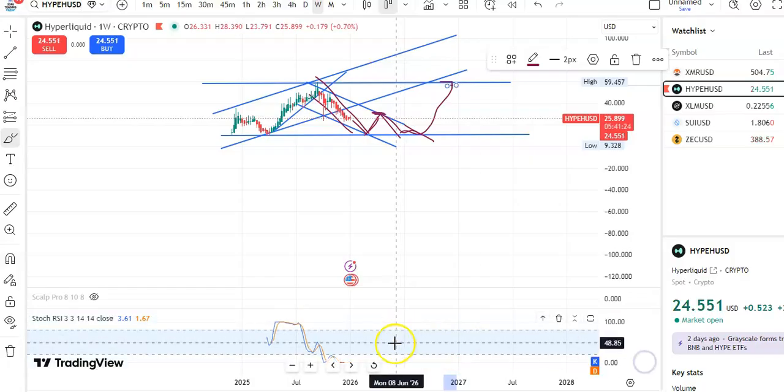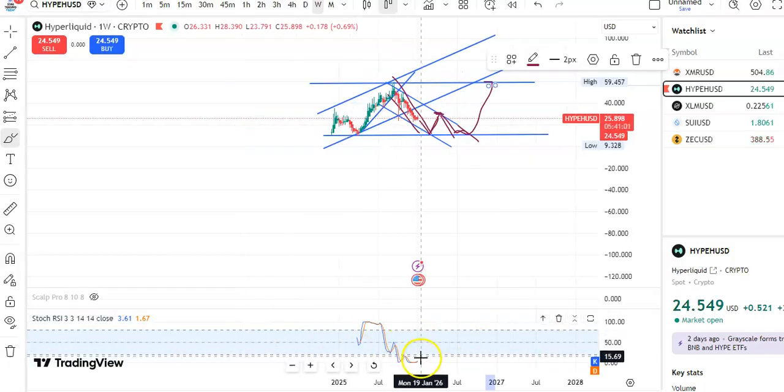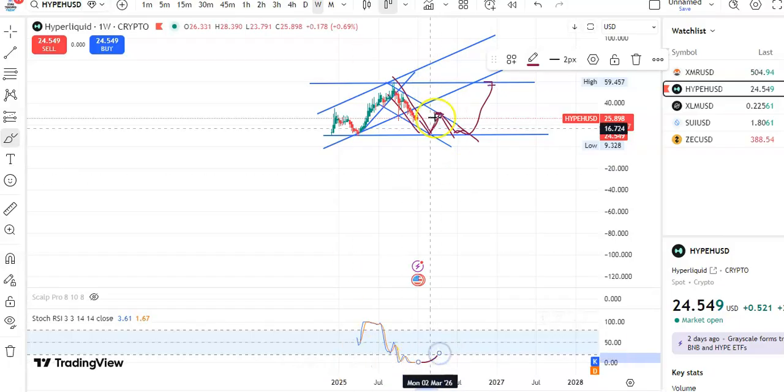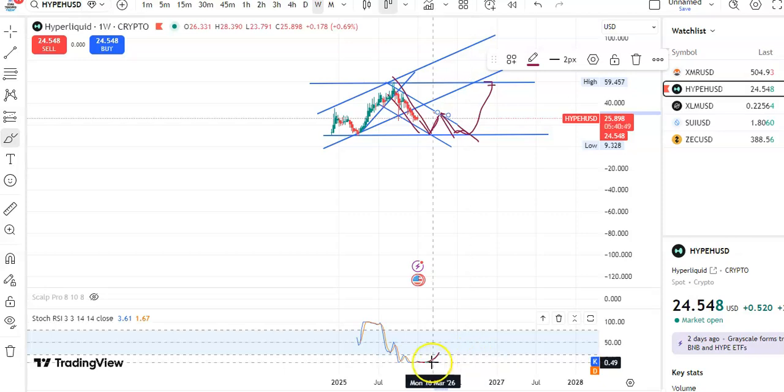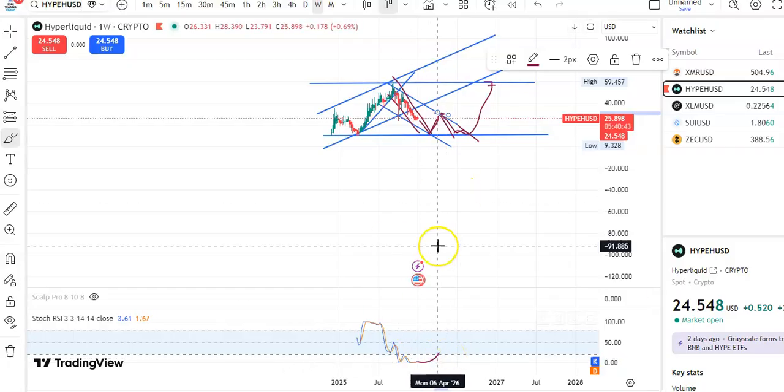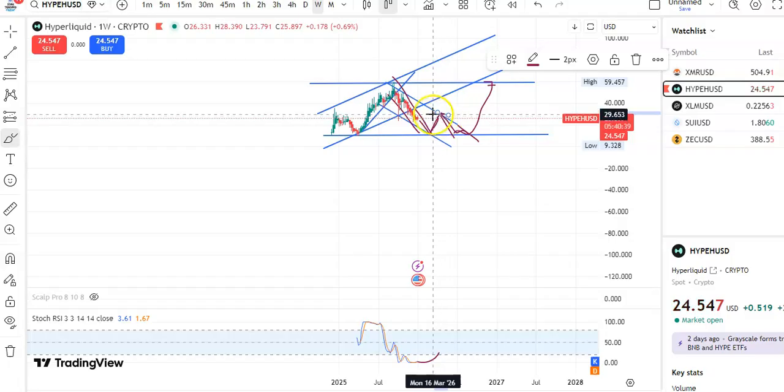If you see this RSI in the oversold zone, and if the reversal takes place, then you may see a breakout, and candles may go to the resistance level. Or else they may continuously fall if the RSI moves near to this oversold zone. That way the fall may take place, and then after the breakout it may go to the resistance level. Like this candles are moving in this downtrend channel pattern.